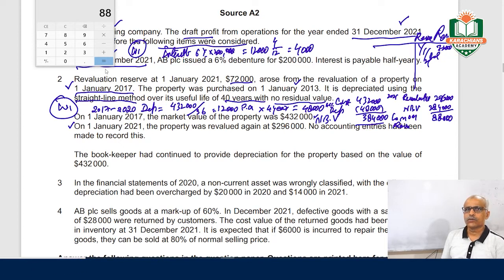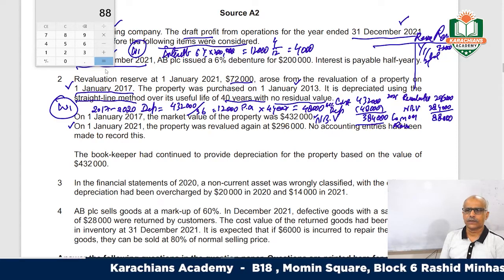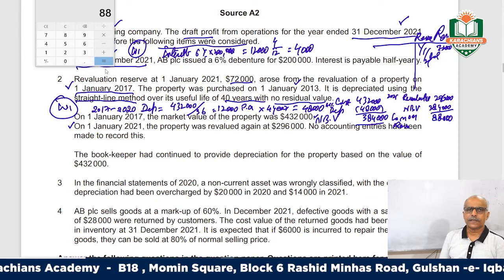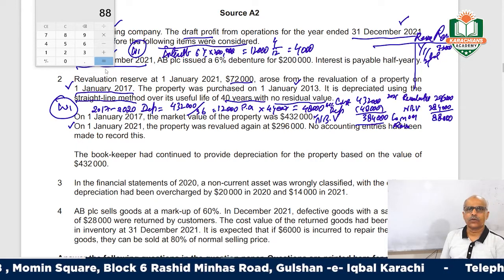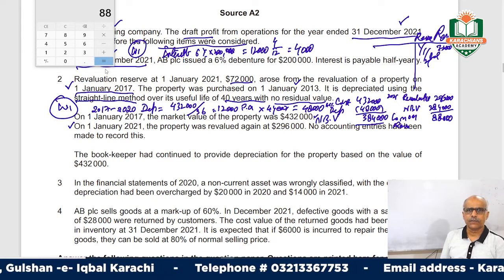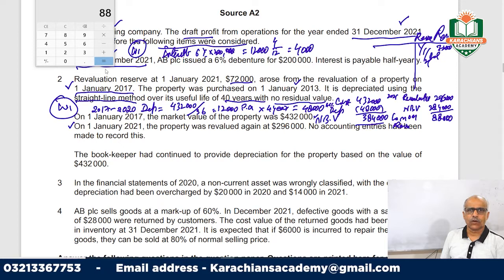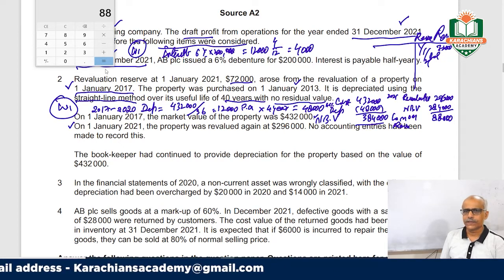This was the loss on revaluation, but what is the accounting principle? If you are making a loss on revaluation, and in prior years you have made a gain on the revaluation, the loss will be netted off with the gain.